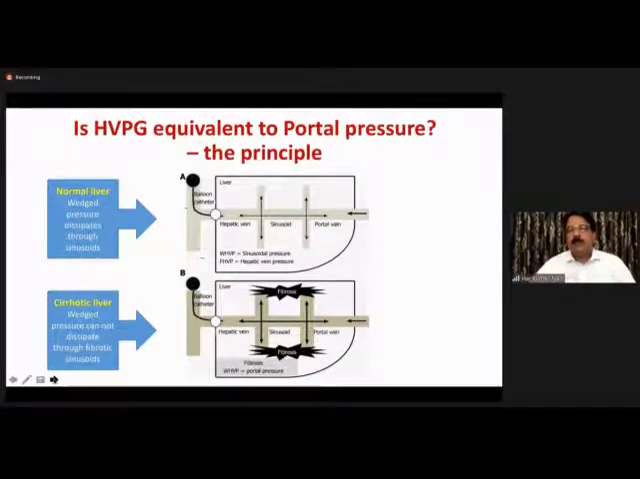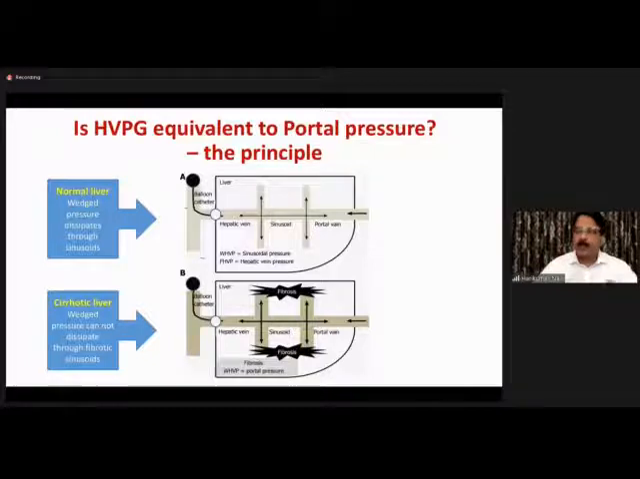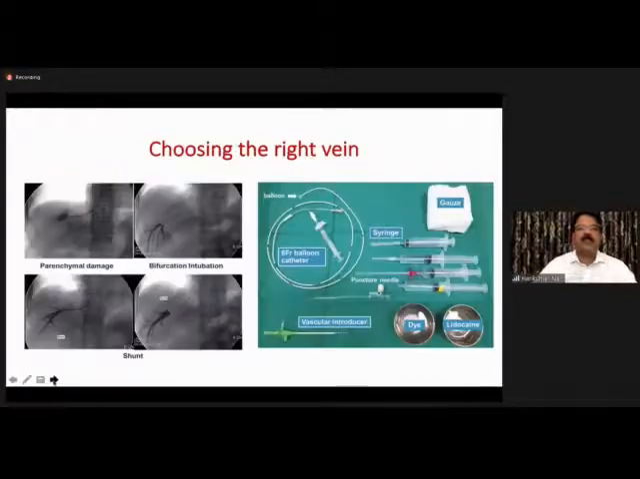In a normal liver, the sinusoids are interconnected. So when you wedge the hepatic vein with an inflated balloon, the portal venous pressure would get dissipated through the interconnected sinusoids. In a cirrhotic liver, because of fibroprogression, these interconnections are blocked, and portal venous pressure would be pretty much similar to wedged hepatic vein pressure. A catheter goes into the hepatic vein, and then the balloon is inflated, and the static column of blood reflects portal pressure. So that's the principle of hepatic venous pressure gradient measurement.